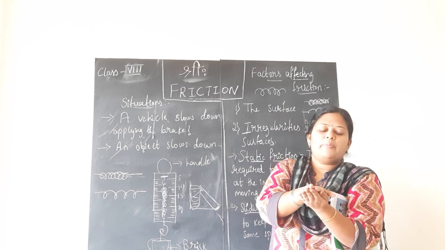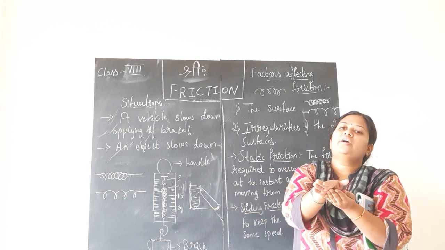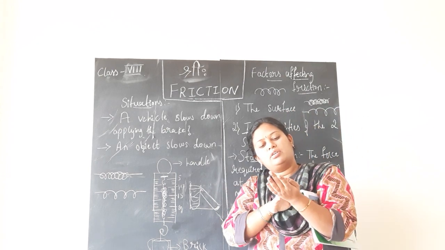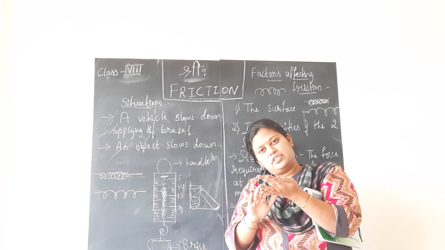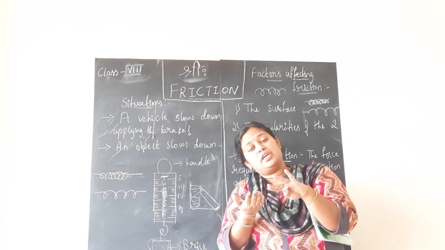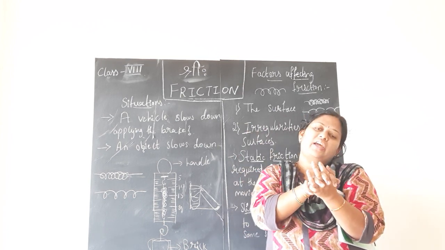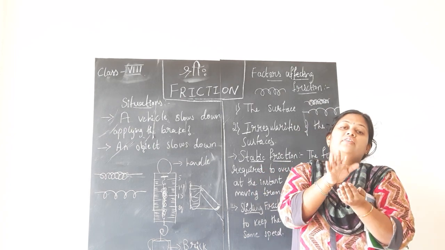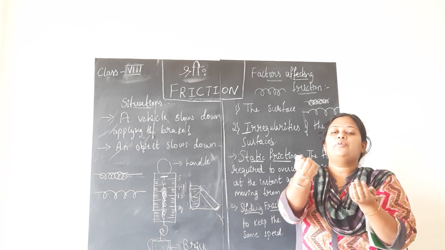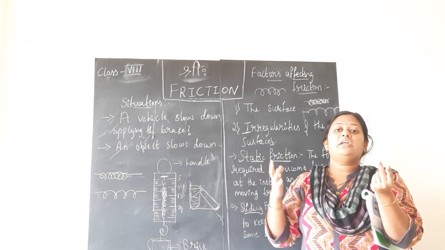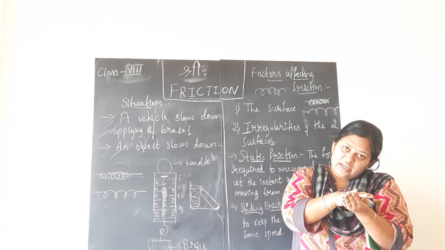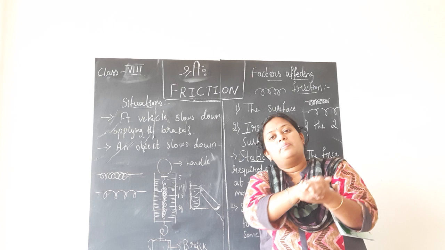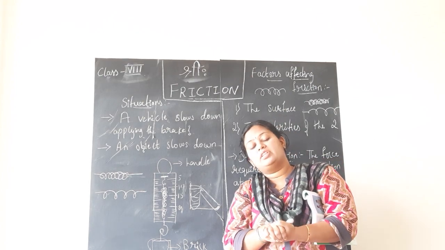So simply if you drop a carpet on the floor and try to push, it is a little difficult to push. Why? Because the irregularities on the rough floor and the irregularities of the carpet will interlock, and hence it will create more force, which is making it difficult for us to pull the carpet towards us. But if you apply still more force upon those two surfaces, it will be still more difficult for you to push the carpet. They are telling this example.